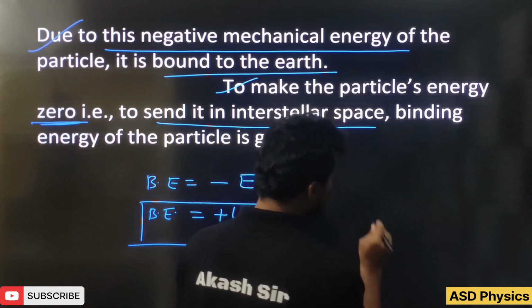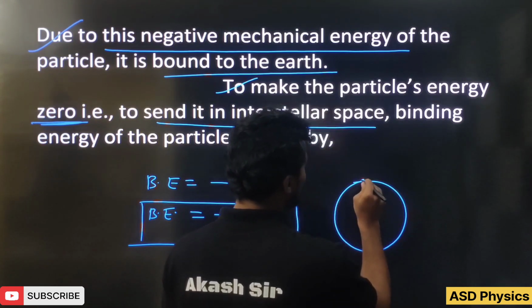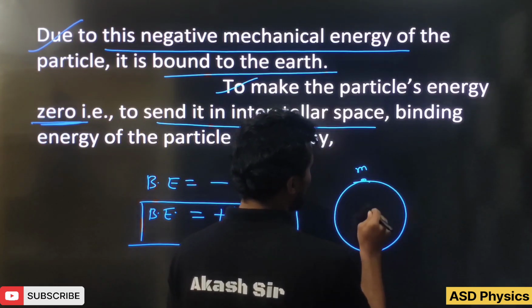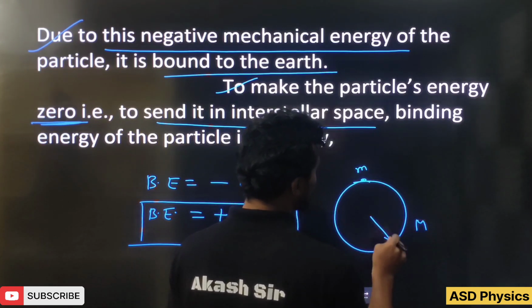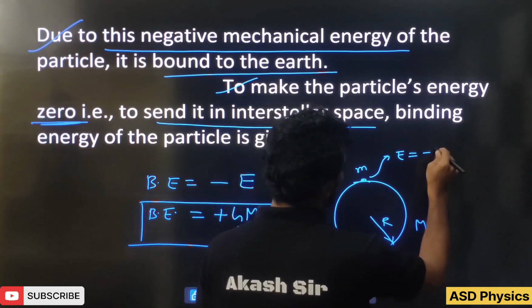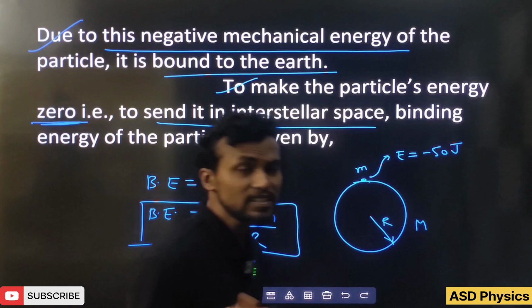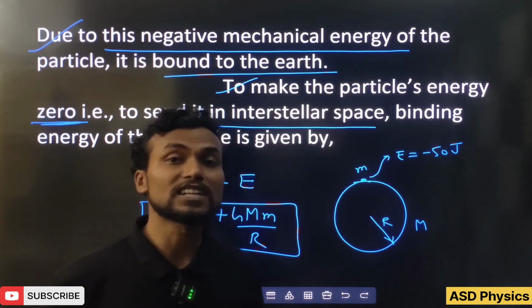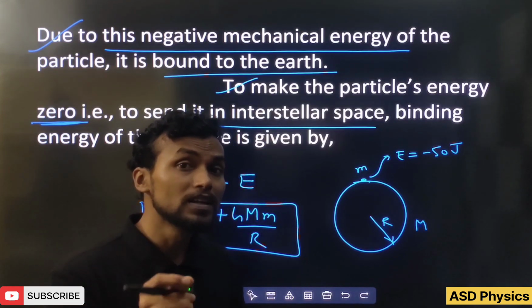Okay, again I am telling you with the very basics. So see here, please, the mass m is there, and this is capital M, and this is the radius R. So let's take for example this energy how much? For example, minus 50 joule, is it? And you know very well in interstellar space how much energy is there? Minimum, 0.